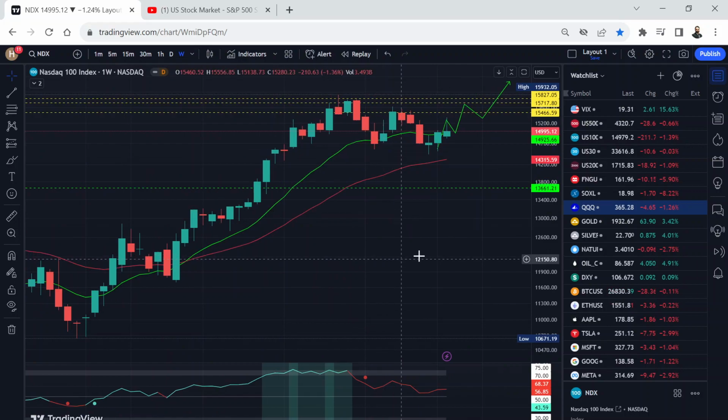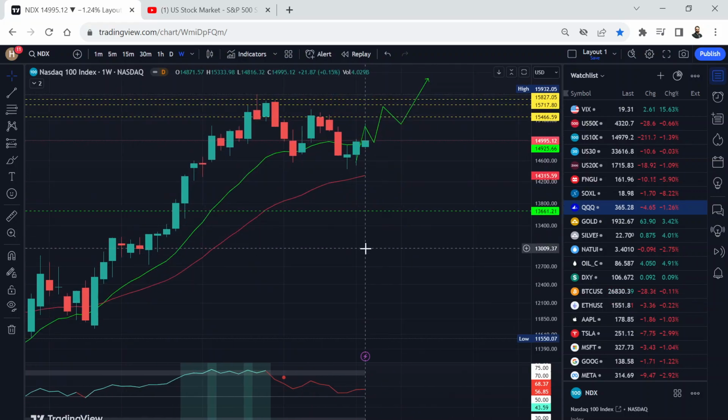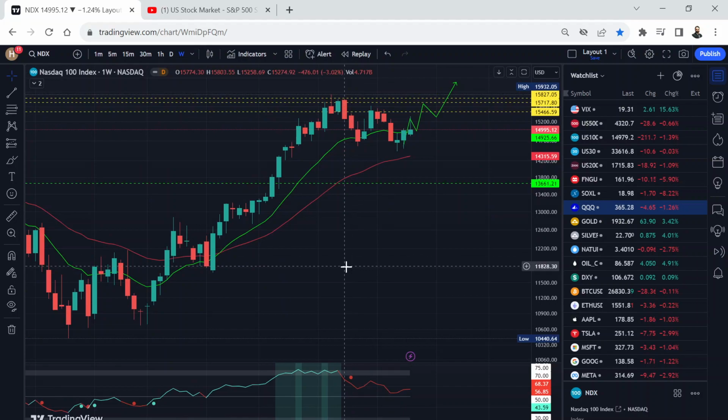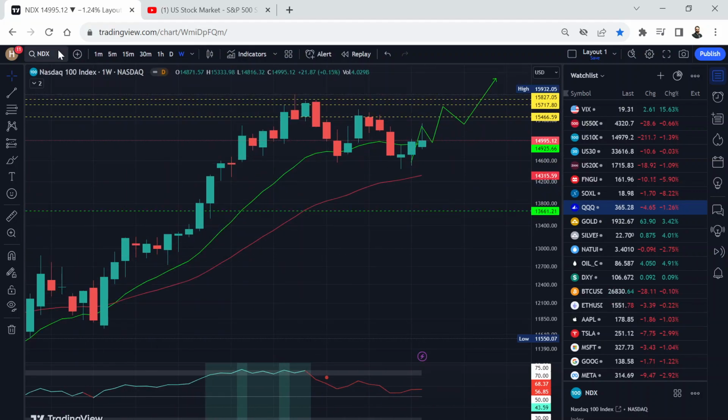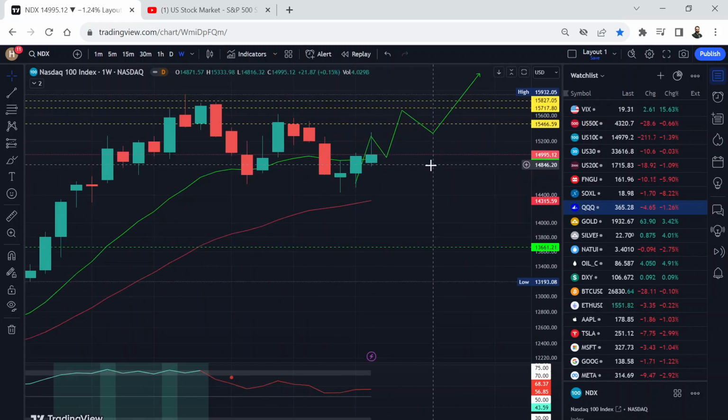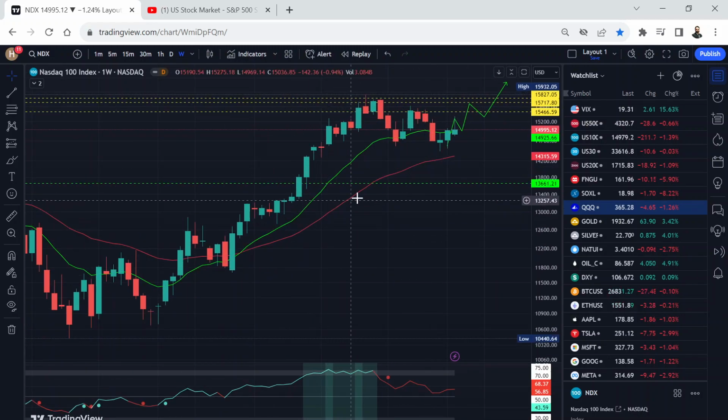And let's review Nasdaq, S&P 500, commodities, crypto, and other stocks. So we can start with the Nasdaq weekly chart. This is the weekly chart. Each candlestick represents a week of price action, and focus on these two lines, the red line and green line. These are EMA lines.